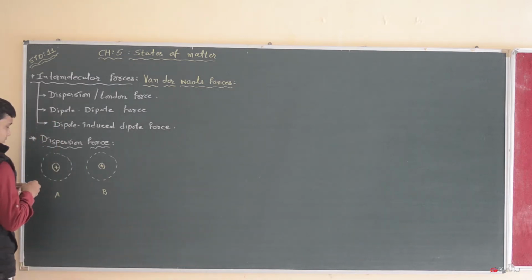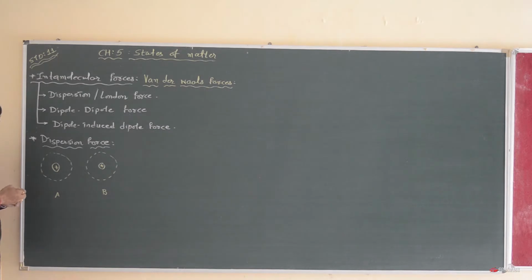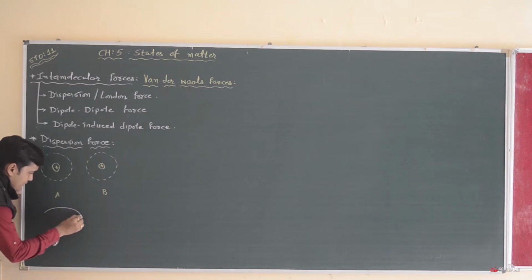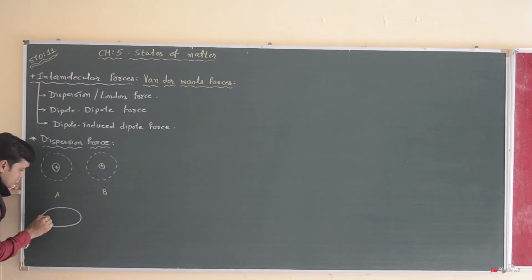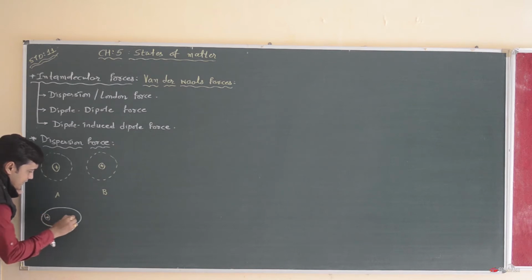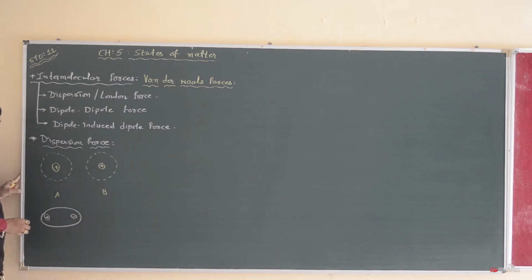This is a temporary attraction in dipole forces. This atom A now distributes its charge in this manner: all the positive charge density on the left hand side and all the negative charge density on the right hand side.